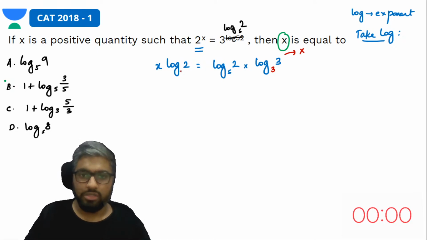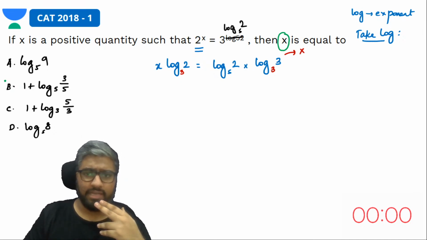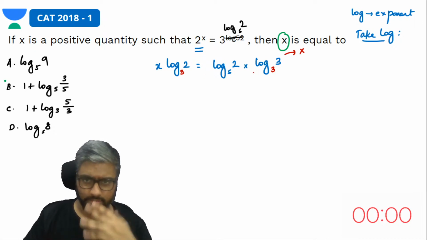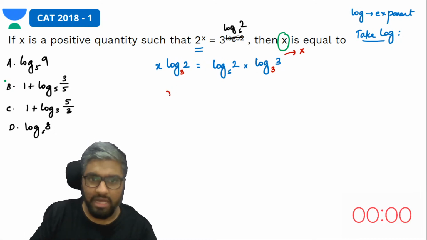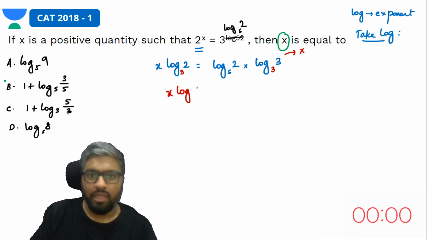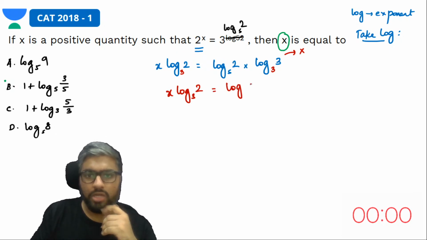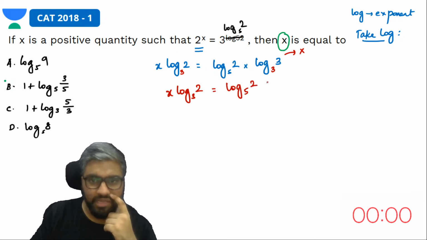Meaning, on this side also would be what? Log 2 to the base 3. Are you understanding? Yes, if there is no base given, that means it's up to us to apply whatever base we have to. So now what happens? You have x log 2 to the base 3 is equal to log 2 to the base 5 into 1.